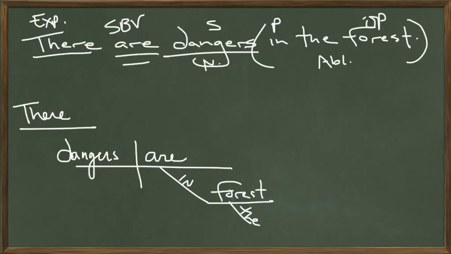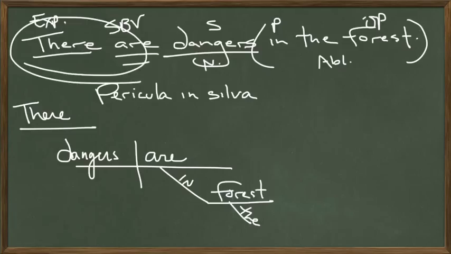Let's translate this into Latin. And we'll start with dangers. Pericula. Pericula in silva. Okay, what are we going to do with there are? Well, it turns out there are in Latin is one word. Pericula in silva sunt. And that's it. Sunt means they are. It also means are. And it can also mean there are.